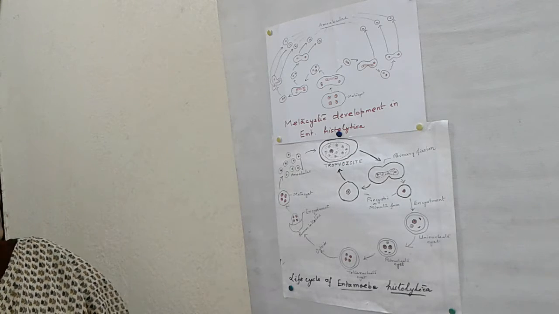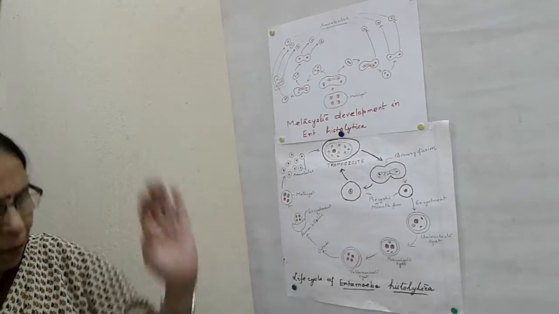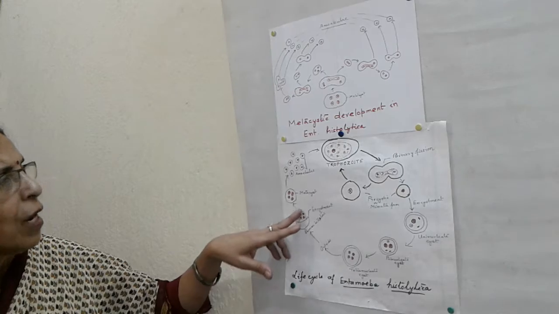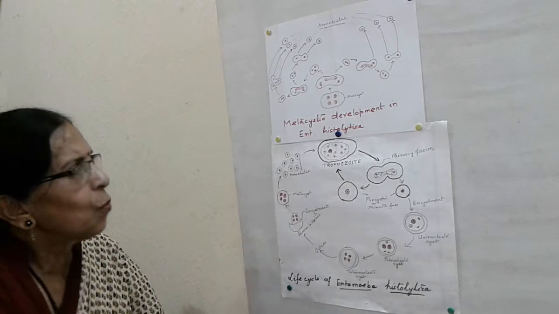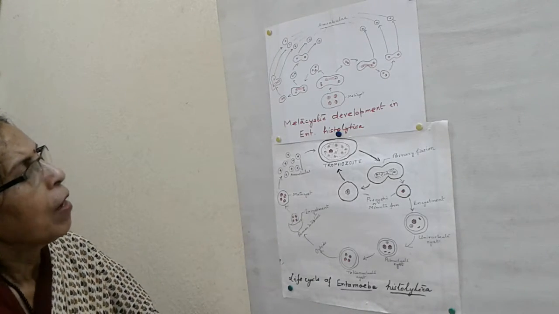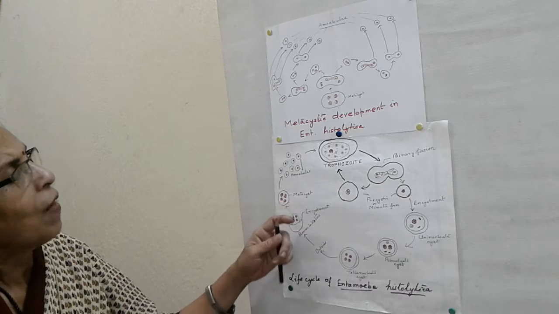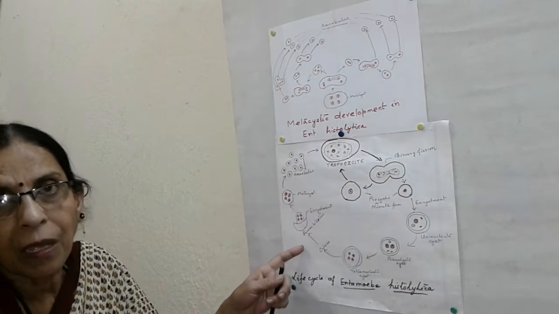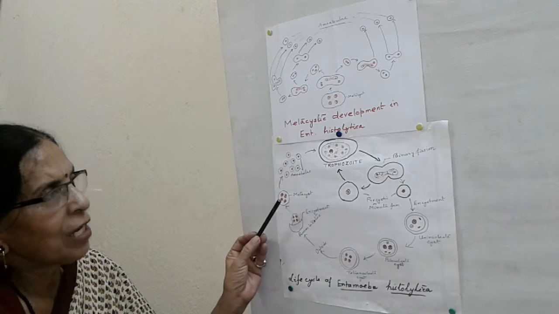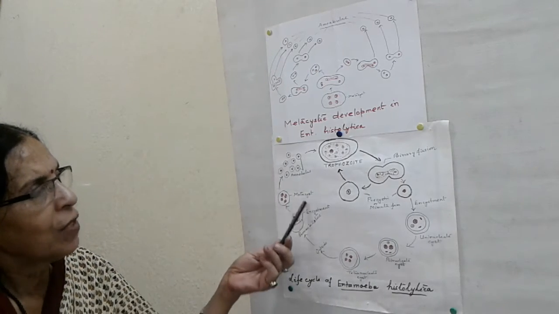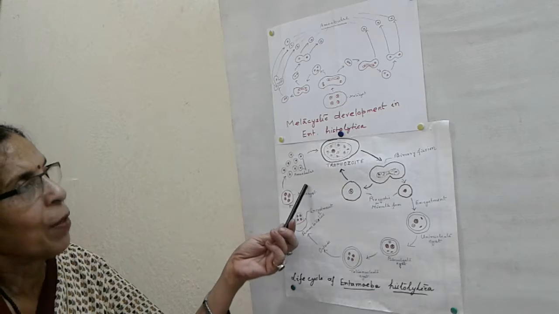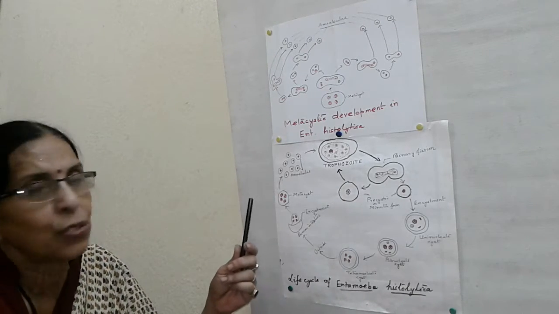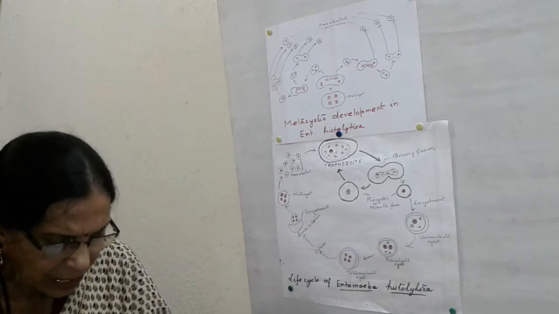Now I told you that I will explain the metacystic development in Entamoeba histolytica. Now see this diagram. Here I just told you that the metacyst will divide by binary fission and will produce 8 amoebulae. But at that time I did not explain how this metacyst forms these amoebulae. So today the metacystic development, you may get it as a short note in your exam.